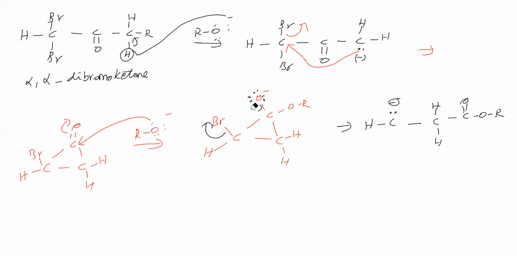So what is another possibility? We'll see. Now, this lone pair comes here, this bond pair shifts here, and this Br is leaving. Like this will take.